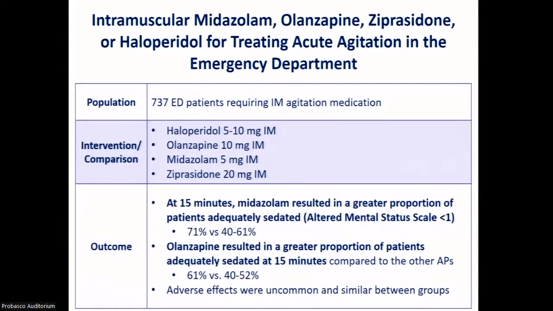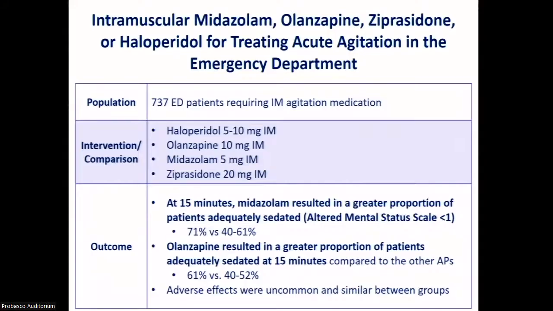So in a study analyzing patients in the ED that required IM agitation medications, the author compared haloperidol, olanzapine, midazolam, and ziprasidone. They found that at 15 minutes, midazolam resulted in a greater proportion of patients that were adequately sedated, defined as less than 1 on the altered mental status scale. And olanzapine resulted in a greater proportion of patients adequately sedated when compared to the other antipsychotics in the group. Adverse effects were uncommon and occurred at a similar rate in between each group.